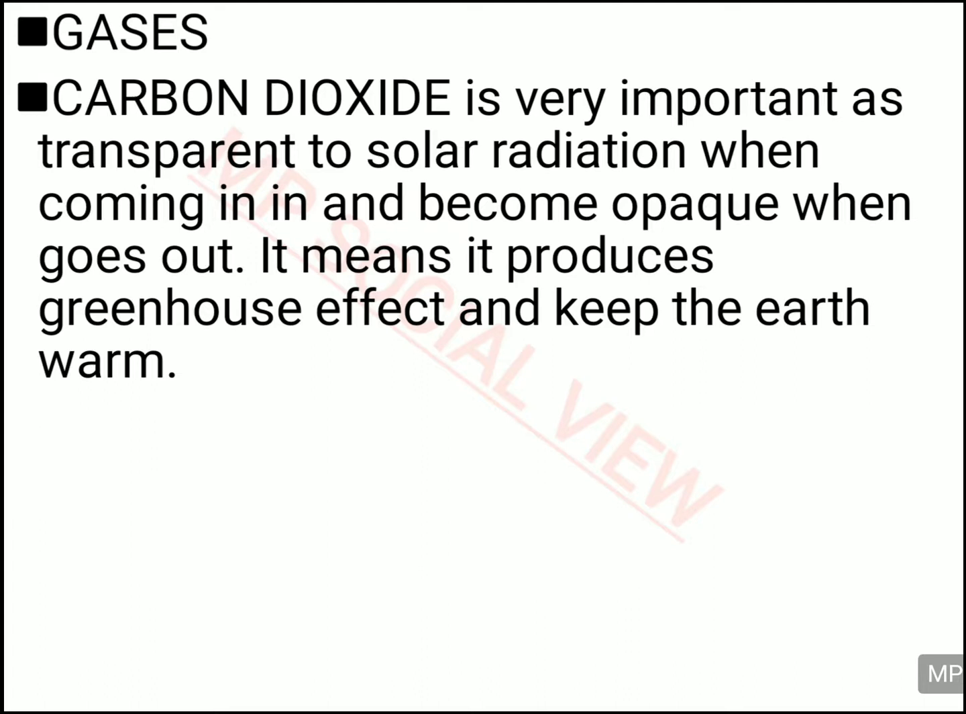First one is carbon dioxide. It is very important. It acts like a transparent gas when the sun rays come inside the earth's surface, because it allows the sun rays to come in, but when the sun rays try to go out from the atmosphere, it acts like an opaque gas. It does not allow the sun's heat to go out from the earth's surface, and it helps to maintain some temperature on the earth, and some temperature is of course needed on the earth to maintain life.